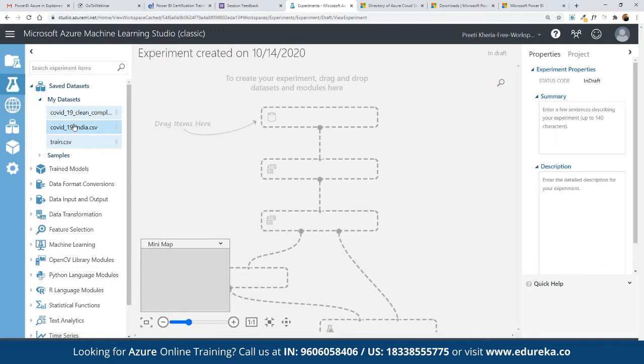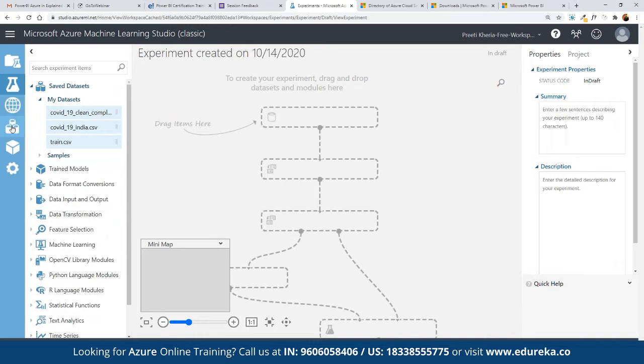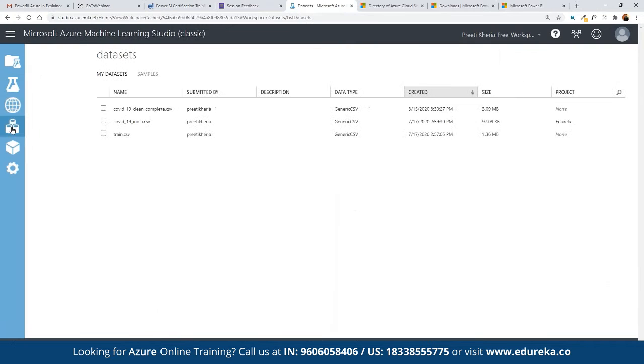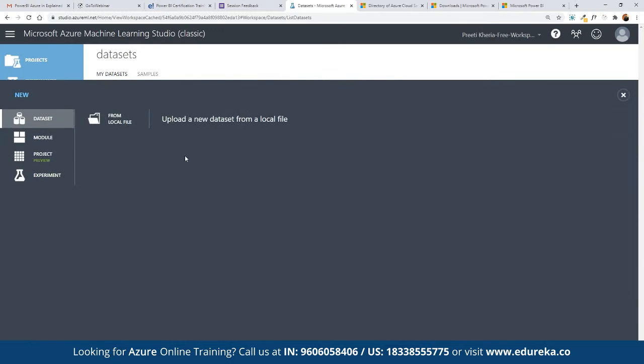Now for this, in case we don't have a data set available, here we can click on samples, where we have sample data sets already available that we can play around with. Or if we want to work on our own data set, here we can click on this option, data set, and to start new, we can simply click on new. We can choose from a local file. Let's say we have used a local file for the sales data, and now we want to create a sales prediction out of it. Then here we can create a model for that sales prediction as well.